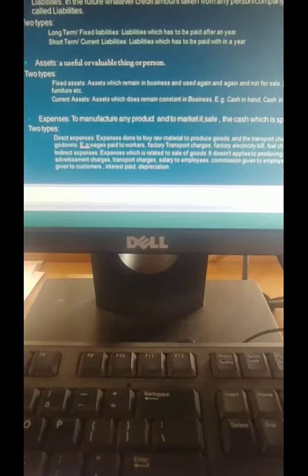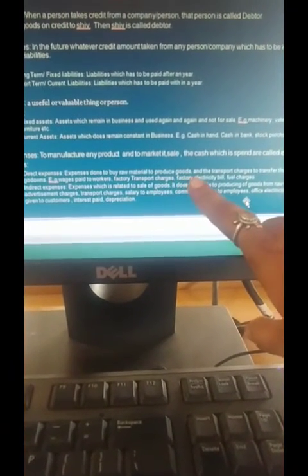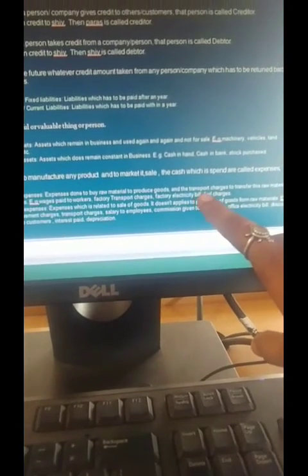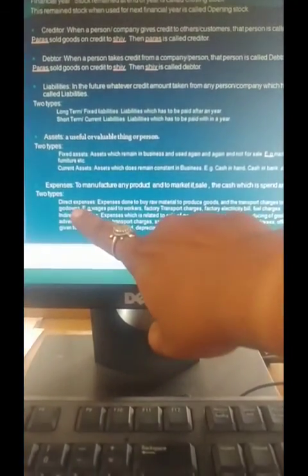Direct expense means what? Which is related to the factory purpose. Expenses are done to buy raw material to produce goods, and the transport charges to transfer this raw material to godowns.